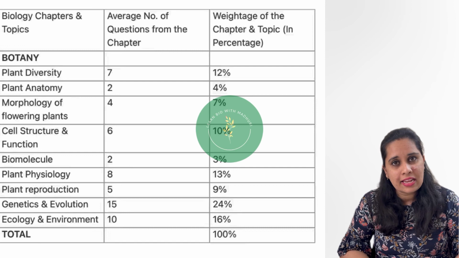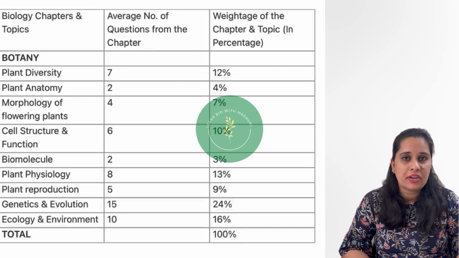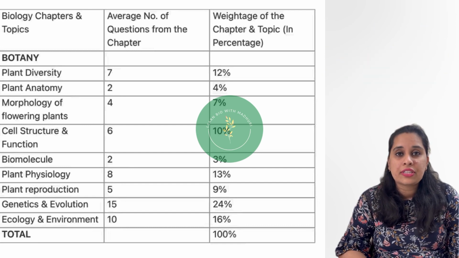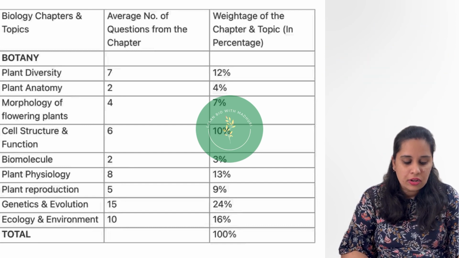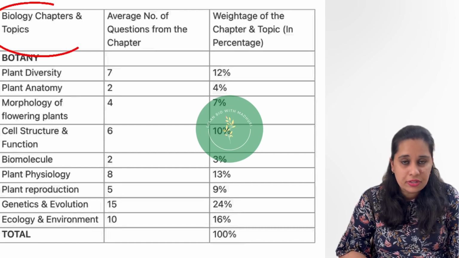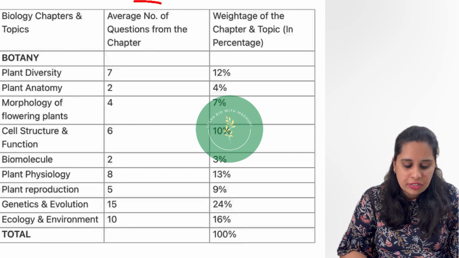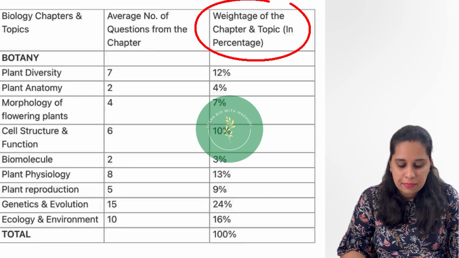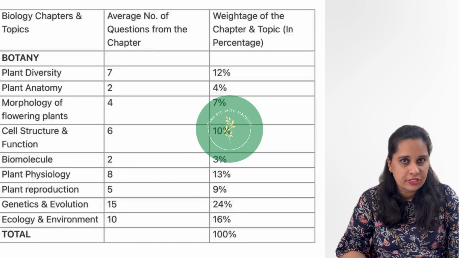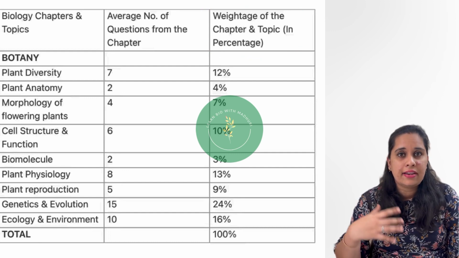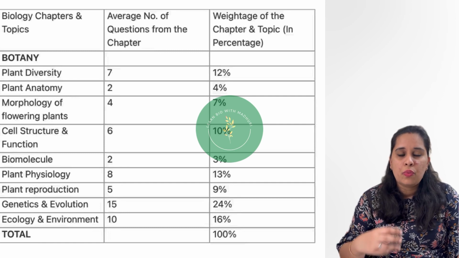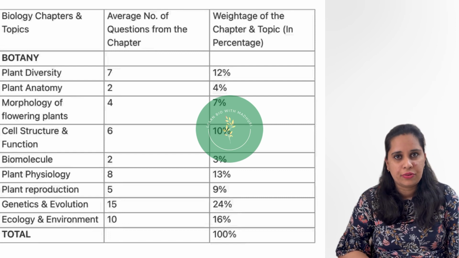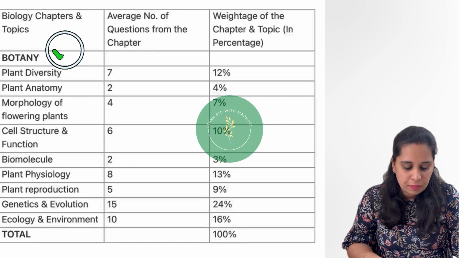Now let us take a look at the topics as per the NEET Weightage 2023. As you can see on the screen, in one column I have given the biology chapters and topics, the average number of questions from each chapter, and the weightage of the chapter and topic in percentage. I have also divided into botany and zoology. When you are studying and focusing on the weightage, this will be very easy for you. First let us start with the botany.